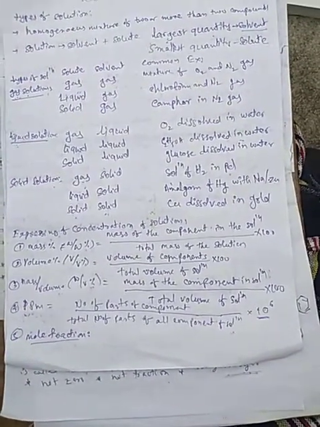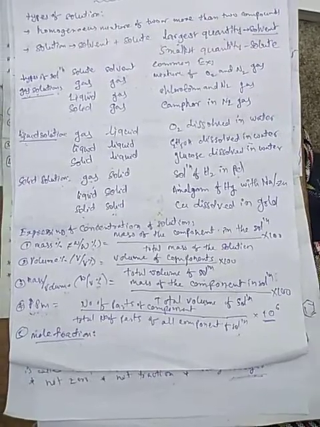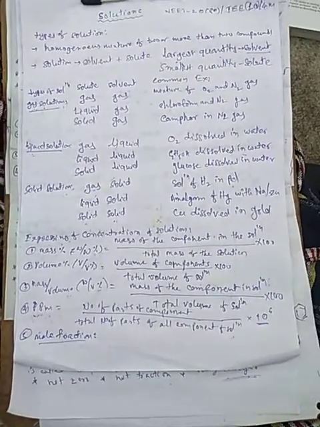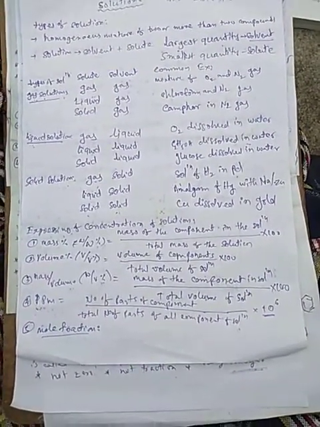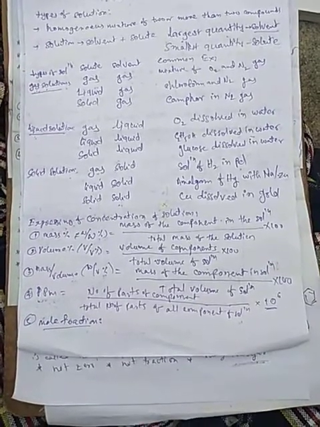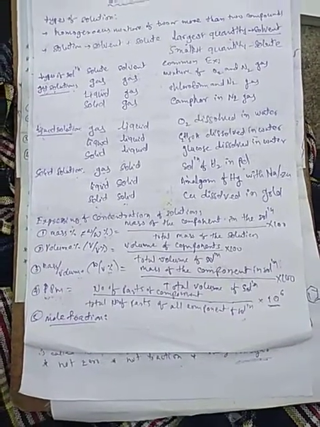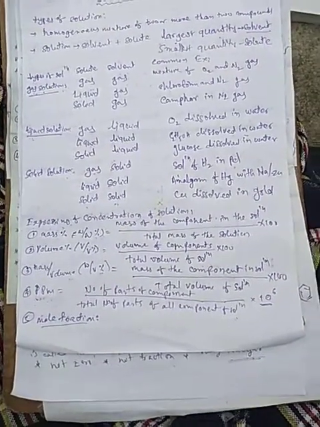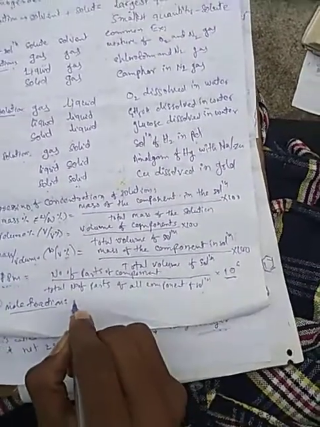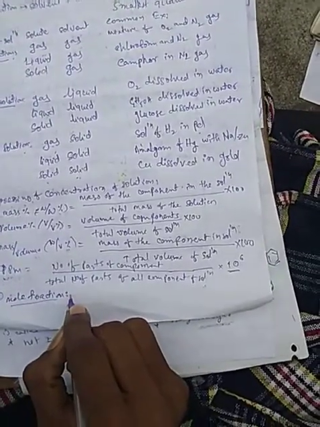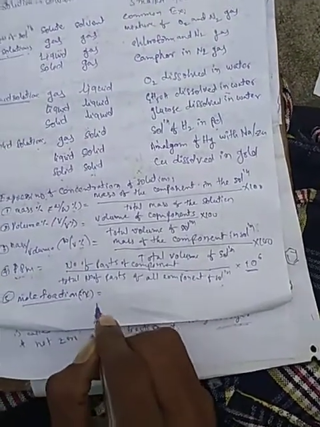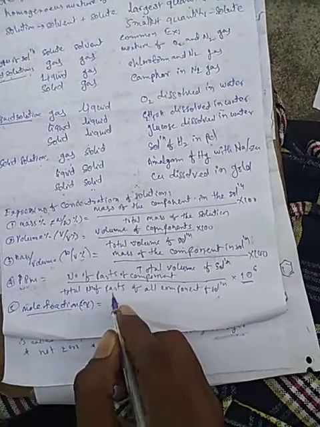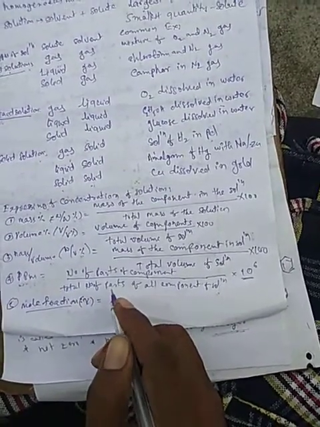Now we can define mole fraction as the ratio between the number of moles of a component to the total number of moles of all the components. It is represented by the symbol x.